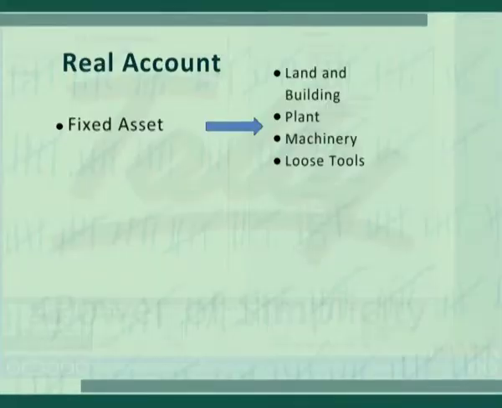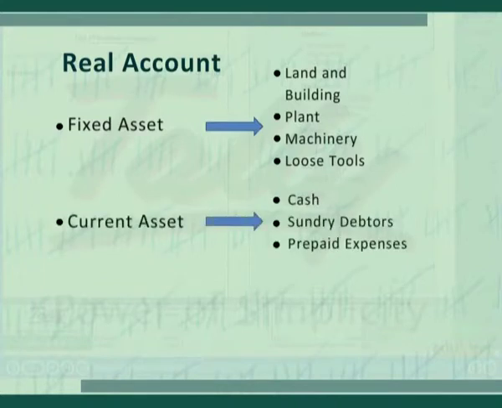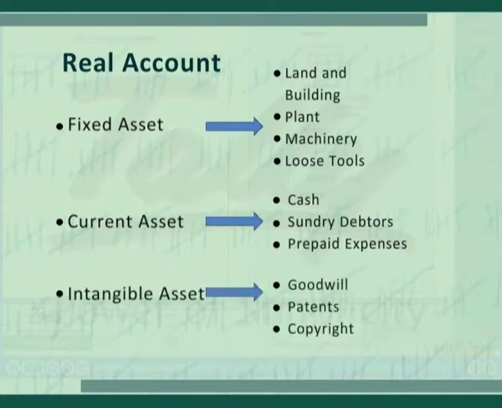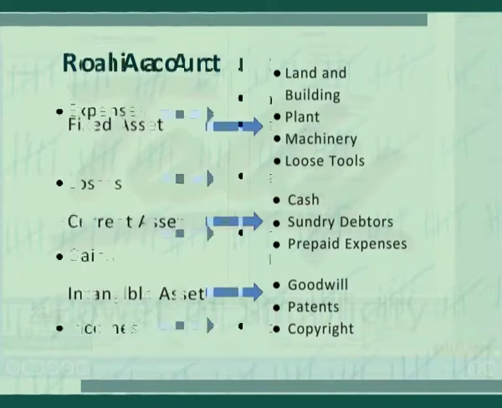First, we will discuss real account. It is the account of all types of assets. Asset means property. Asset includes fixed asset, current asset and intangible asset. Fixed assets are building, plant, machinery, loose tools, etc. Current assets are cash in hand, sundry debtors, prepaid expenses and so on. Intangible assets are goodwill, patents, copyright and trademark.